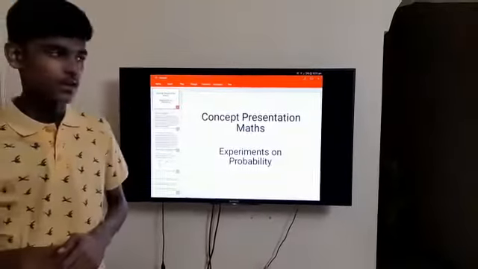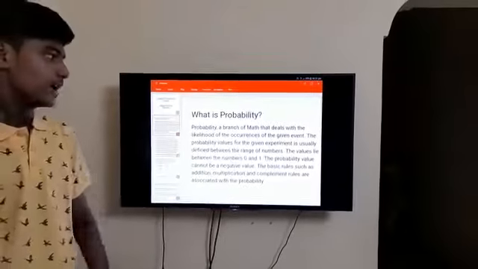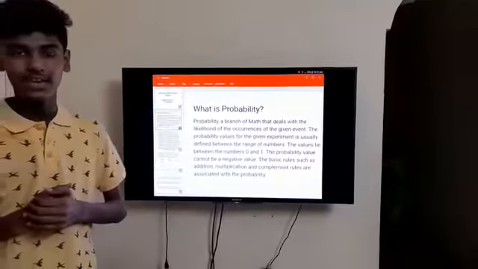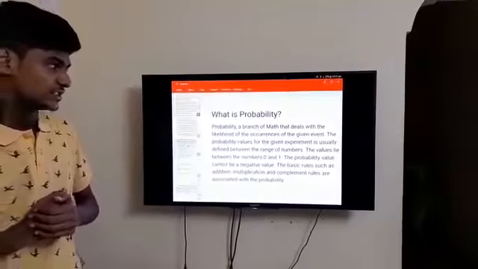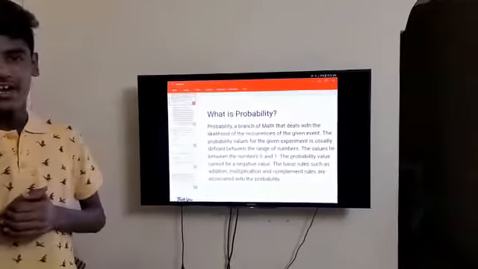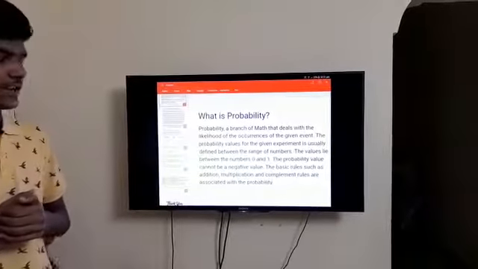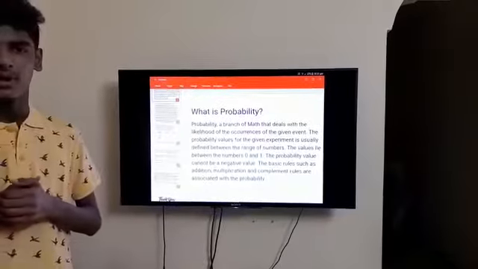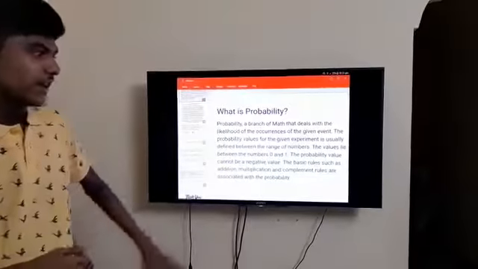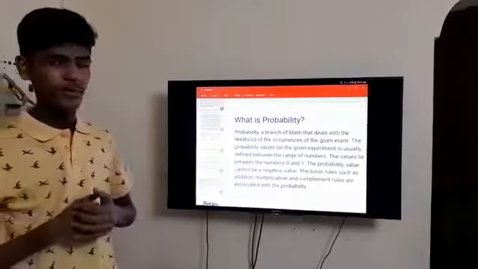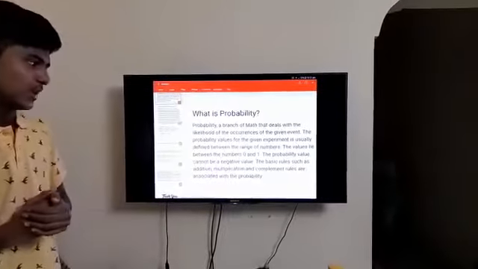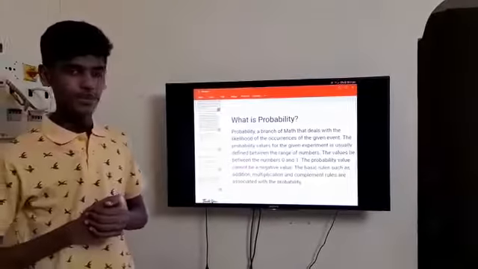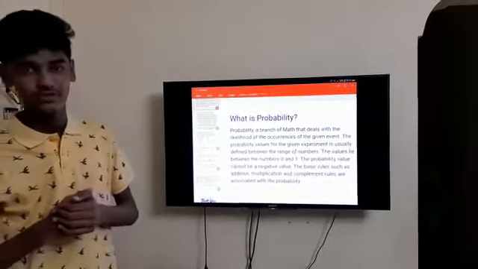First slide. What is probability? Probability is a branch of Maths that deals with the likelihood of occurrence of a given event. The probability values of a given experiment are usually defined between a range of numbers, between 0 and 1. The probability value cannot be a negative value. The basic rules of addition, multiplication and complement are associated with probability.